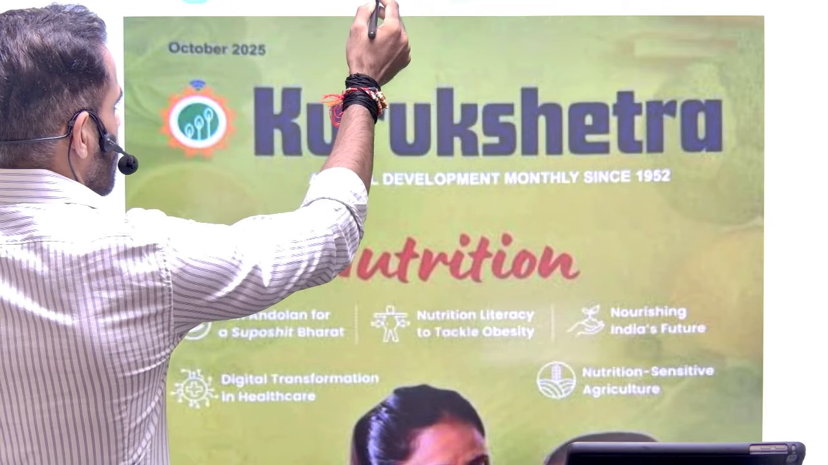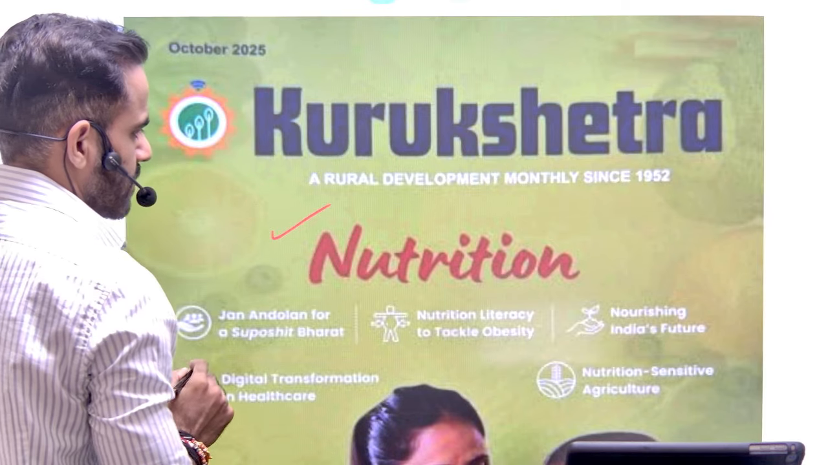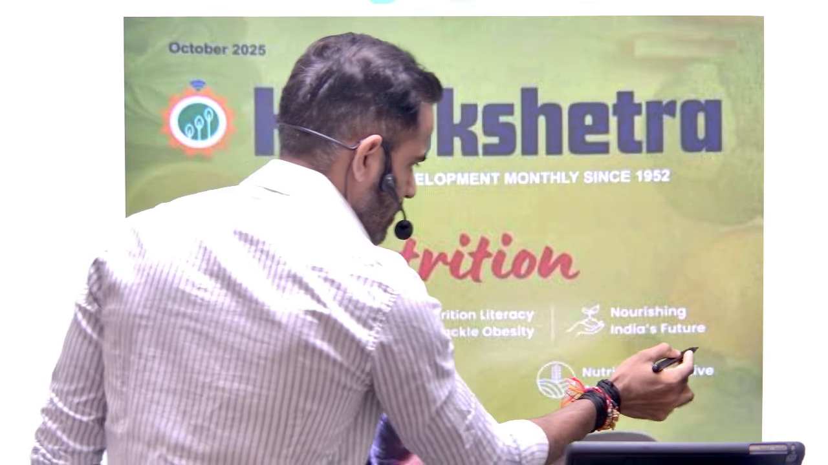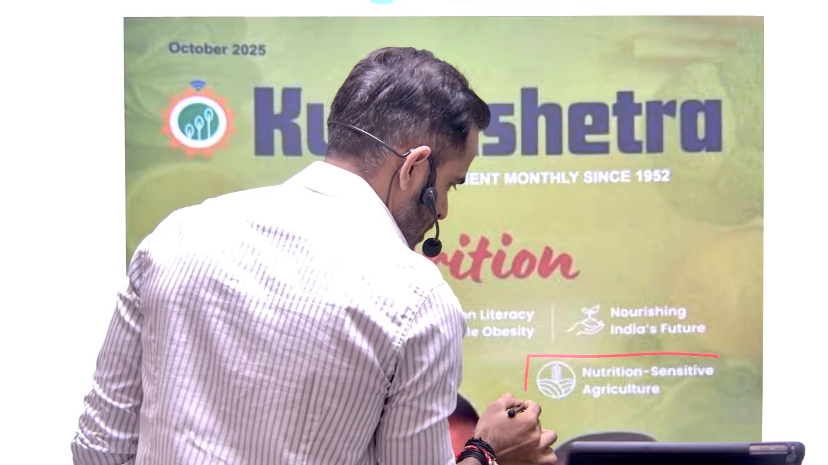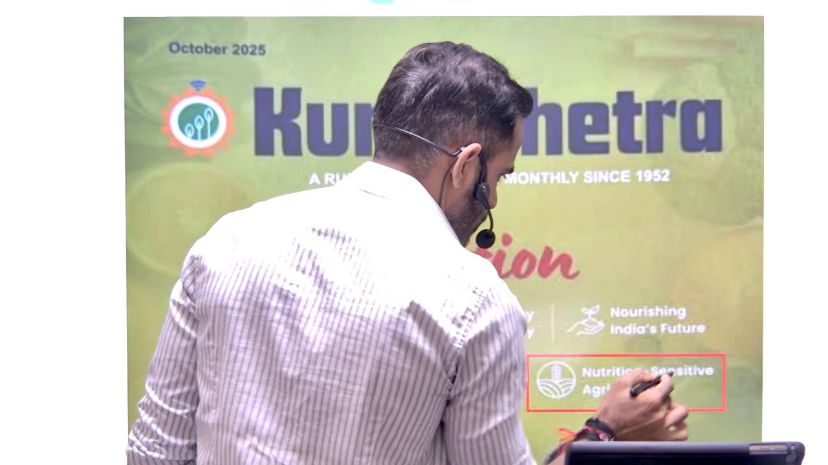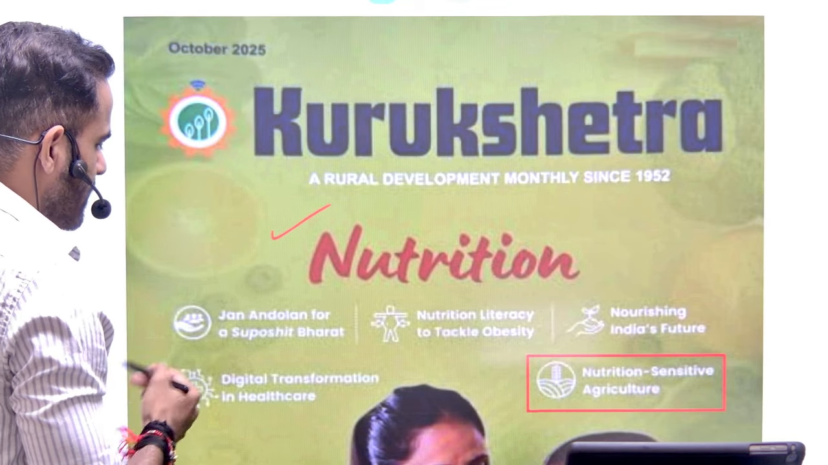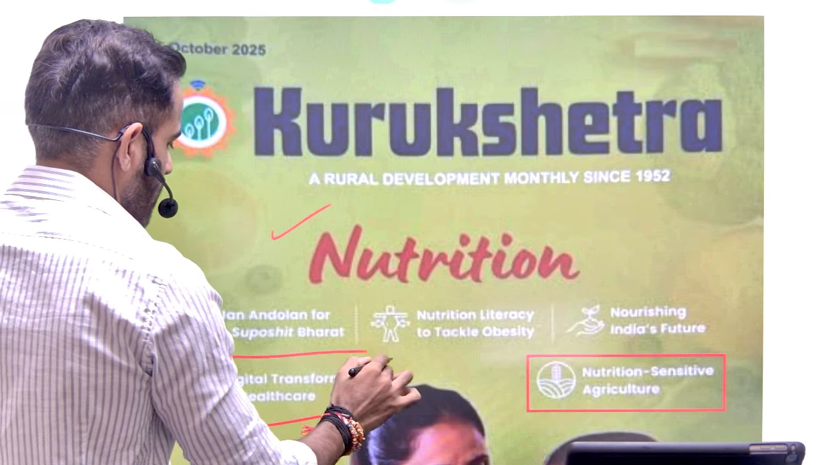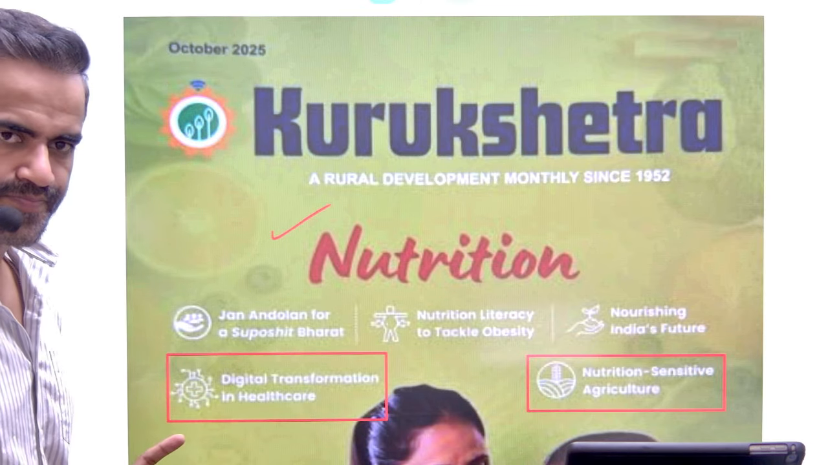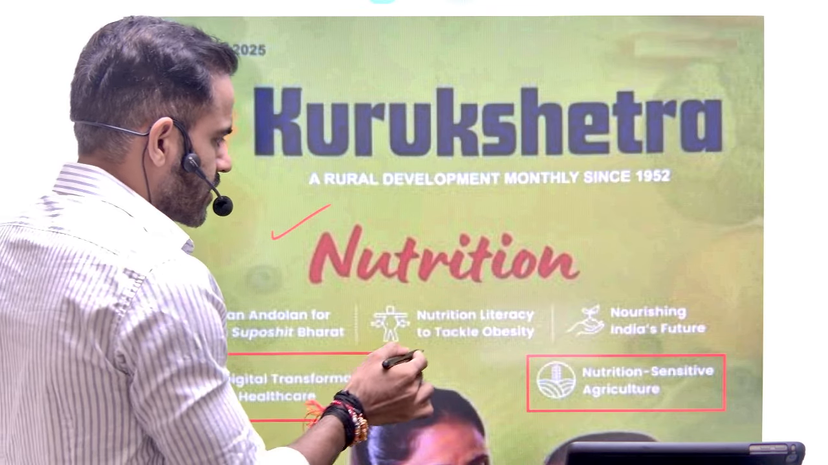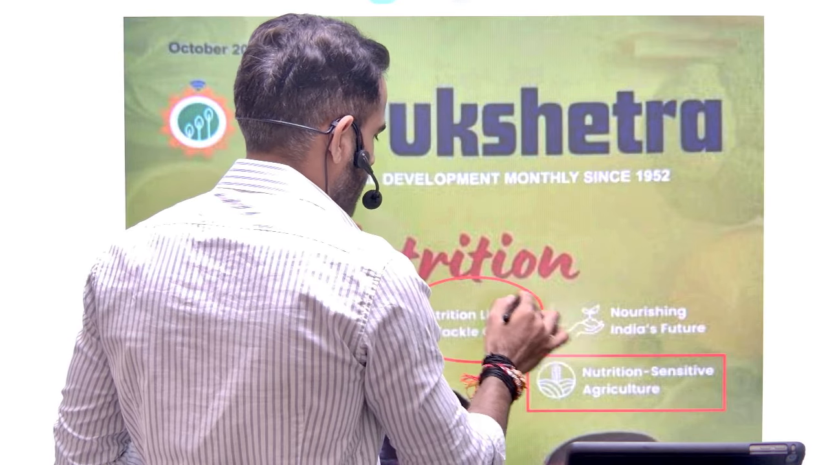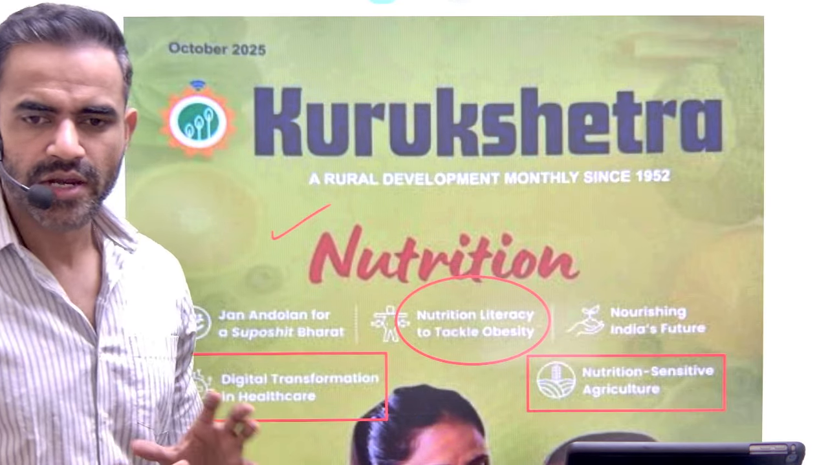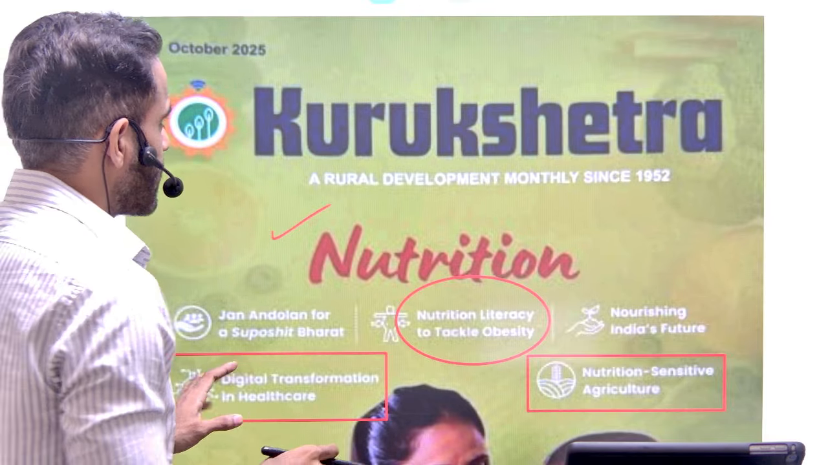Now understand, a few important terms are mentioned in this edition. One is this nutrition sensitive agriculture. There can be a question on this particular part. Apart from that, digital transformation in healthcare could be another topic for a mains question. And then there is the risk of obesity and malnutrition. Okay, so we are going to focus on these topics. Now let's start.